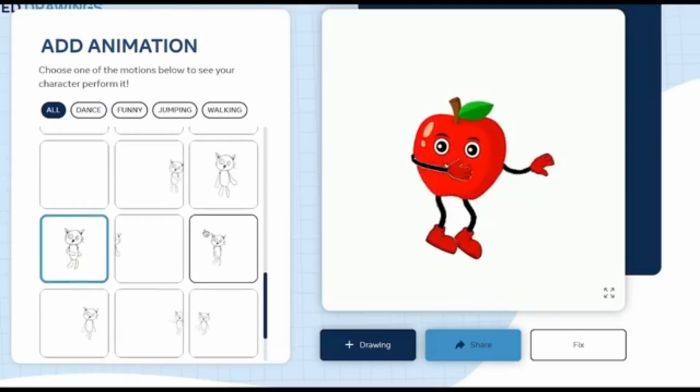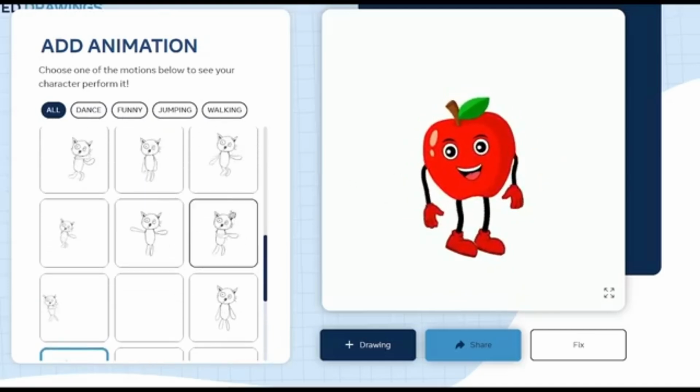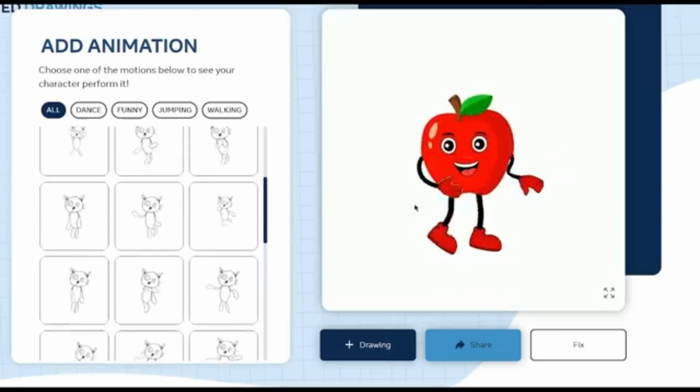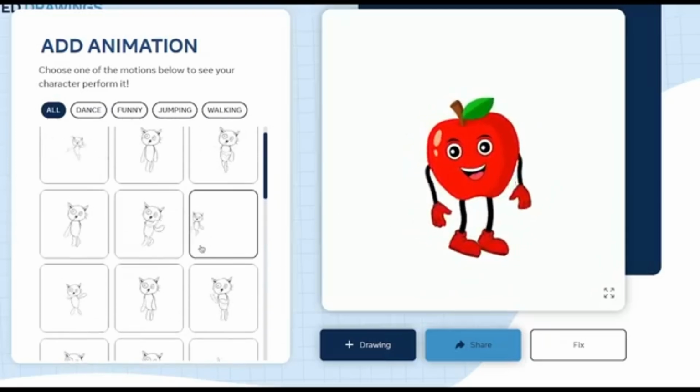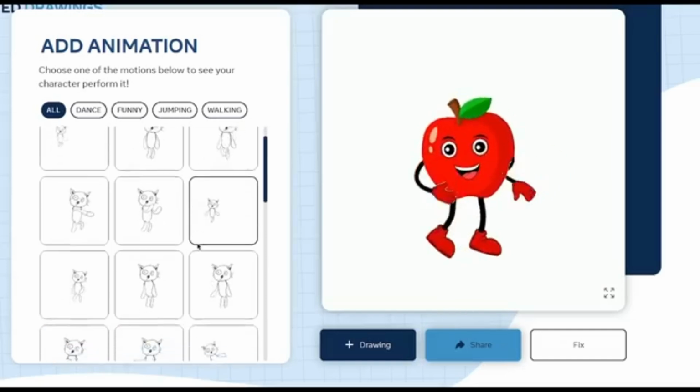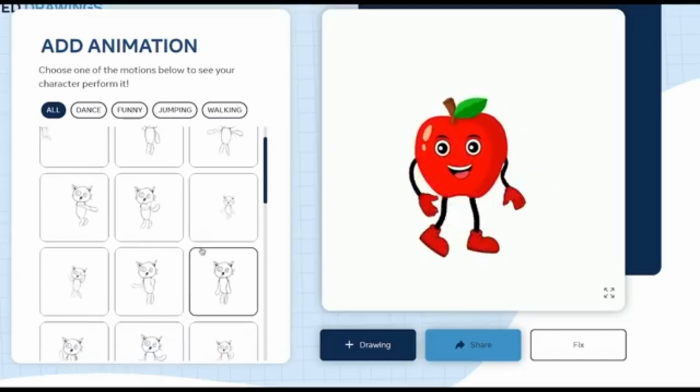And look at his legs. This is the reason why I said you wanted his legs to be facing the same direction, because if his legs were facing the opposite way, he would be walking with his legs open. So that's why I told you guys to do that step earlier.